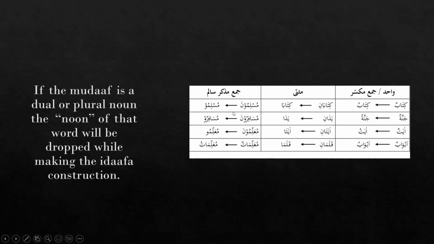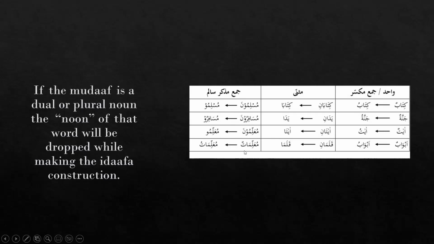Just like that, for Jama Muzakkar Salim, these heavy nouns are converted into their light versions or light nouns by dropping the noon from their actual forms. Like Muslimuna becomes Muslimu, Musafiruna becomes Musafiru, Muallimuna becomes Muallimu, Muallimatun becomes Muallimatu.